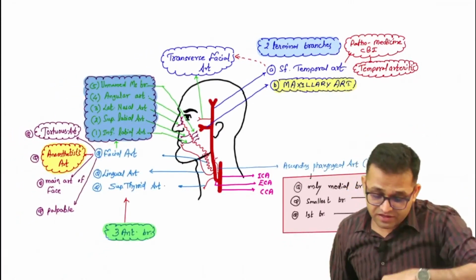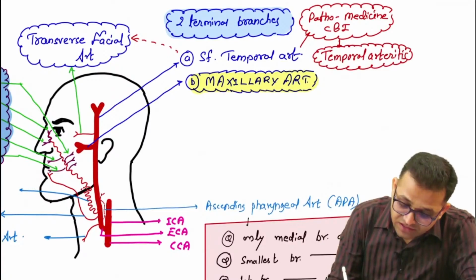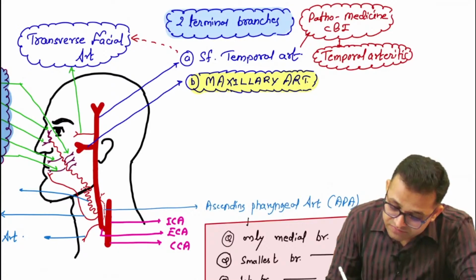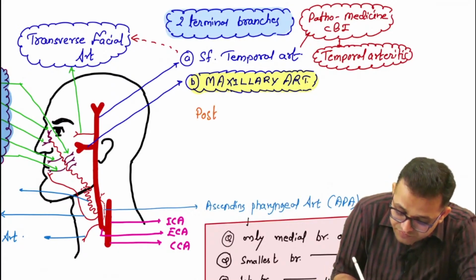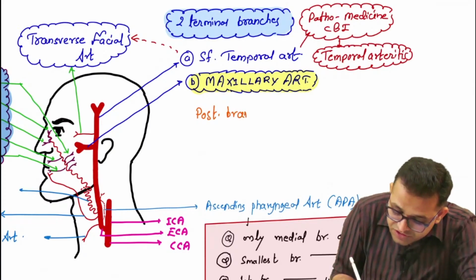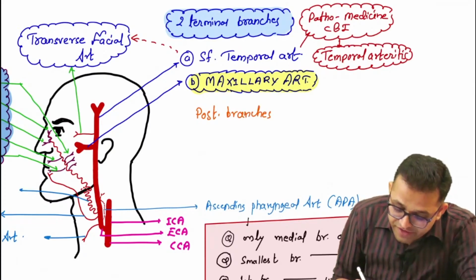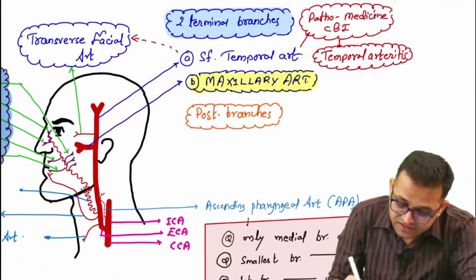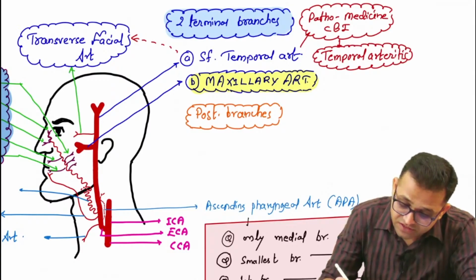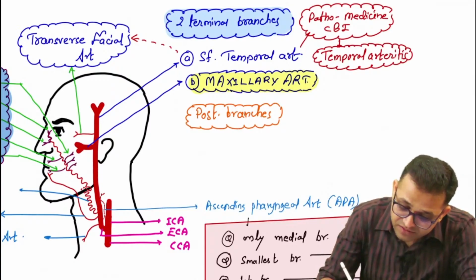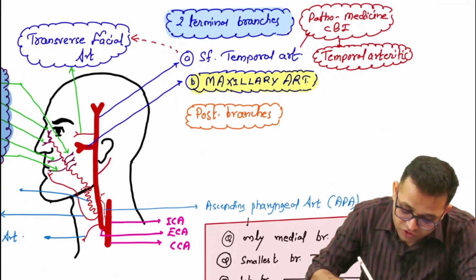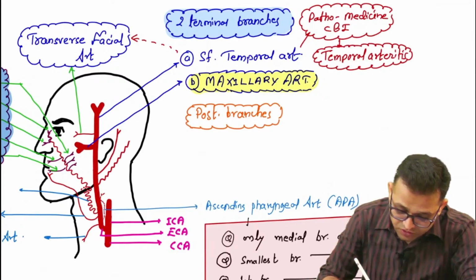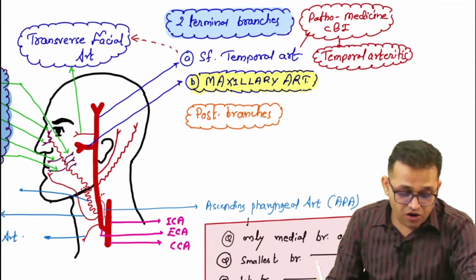Fine. Okay, sir. Now look, what are our posterior branches? Sir, now we are going to learn about the posterior branches of the external carotid artery. So what are the posterior branches? Sir, these are two in number. First is running behind the ear. Yes, sir. What should be the name? Posterior auricular. And another is running with a zigzag course over the occipital area. So this is our occipital artery.